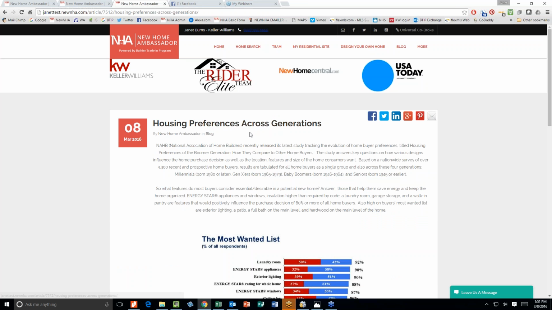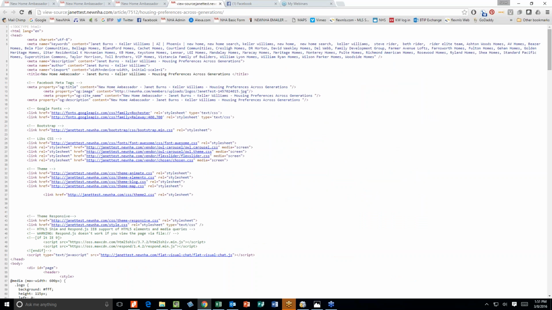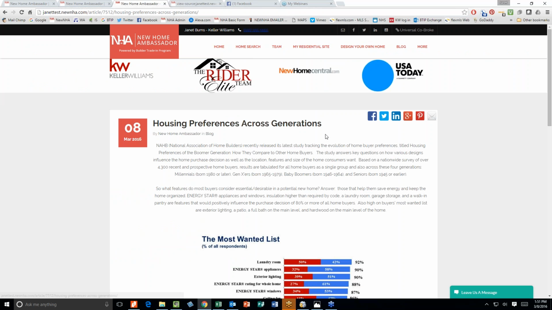If you look at the page source here, this is the blog that went out today. Up here, it's got all of my keywords in it. So this is what Google is going to index first. Even though we're posting a blog for you that is the same for everybody, it's indexing your keywords first. So you're getting great SEO off of that.